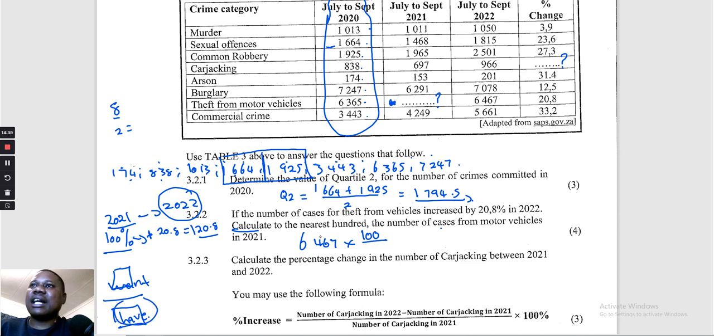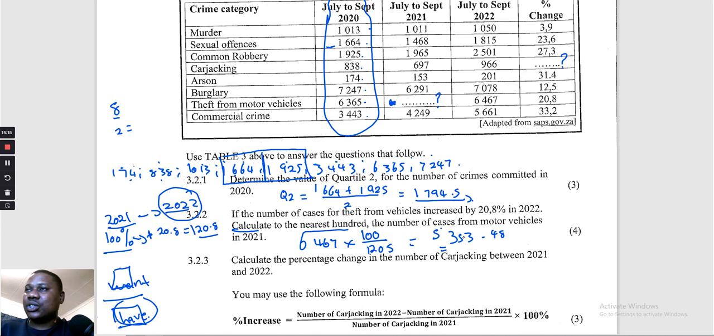This number that we have is for 2022. 2022 is how many percent? 120.8. So how many cars were there for 2021? 6,467 multiplied by 100 over 120.8, and that gives us 5,353.48. But then they say we must round off to the nearest 100.